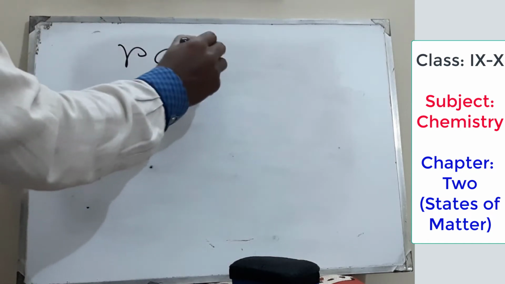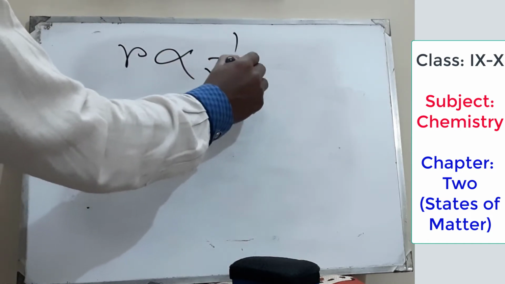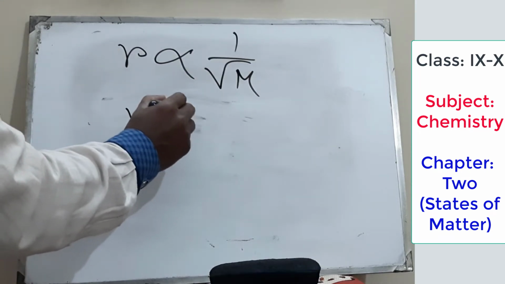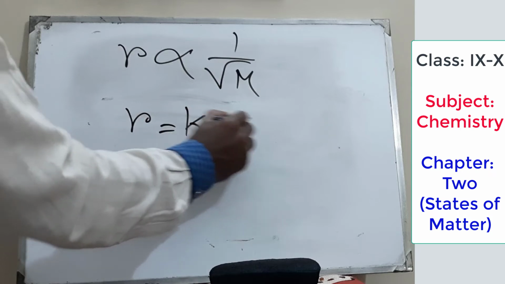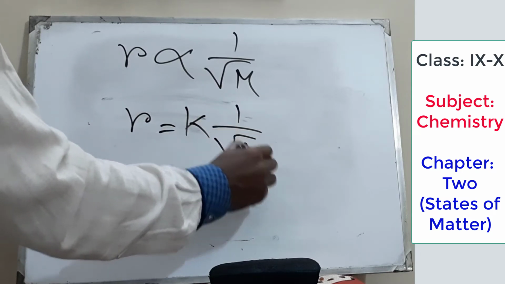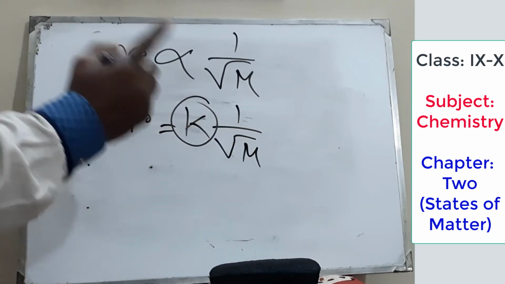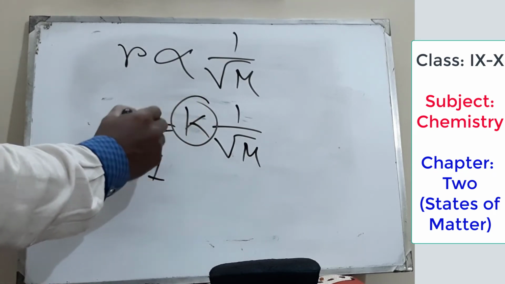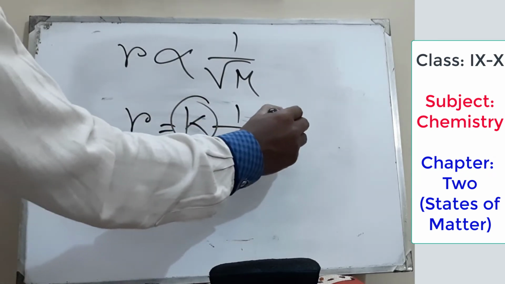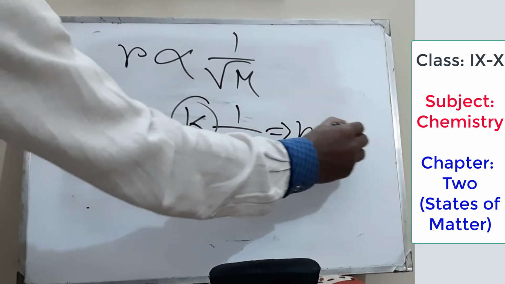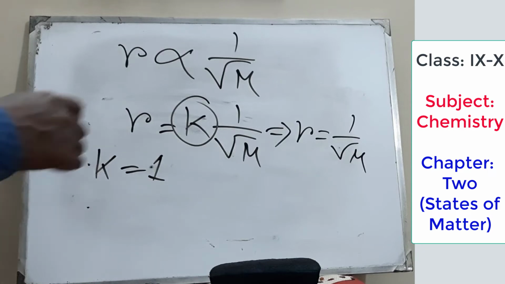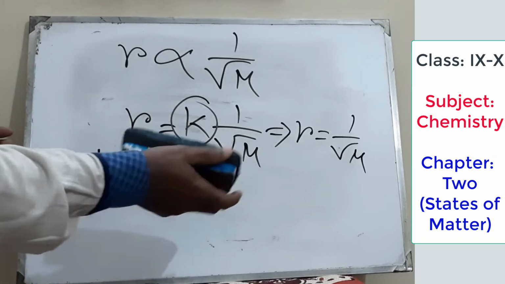R varies as 1 by root over m. Consider R equal to constant k times 1 by root over m. Suppose this value k equal to 1. So what's the value of R here? R equal to 1 by root over m. Okay, so consider, we are just giving an example.